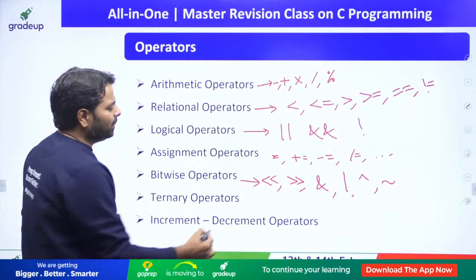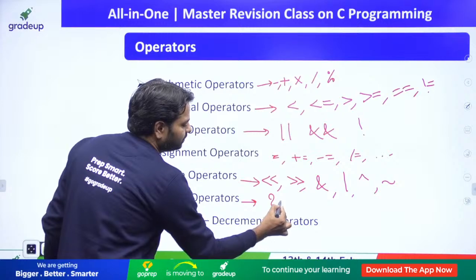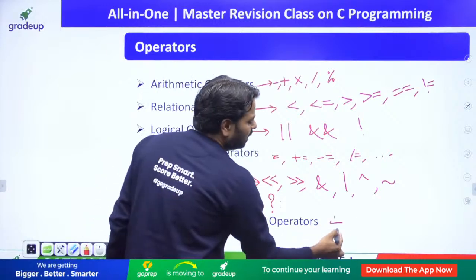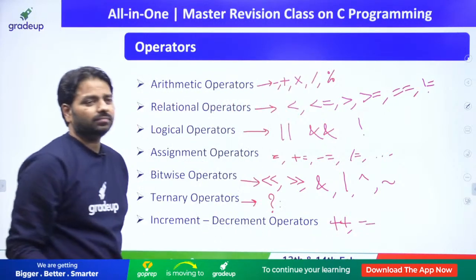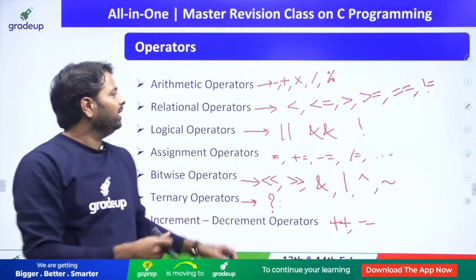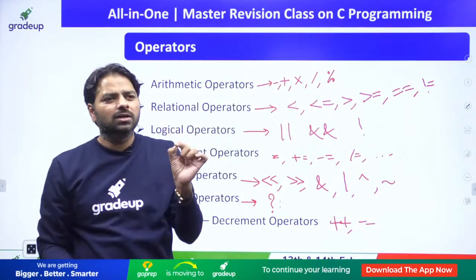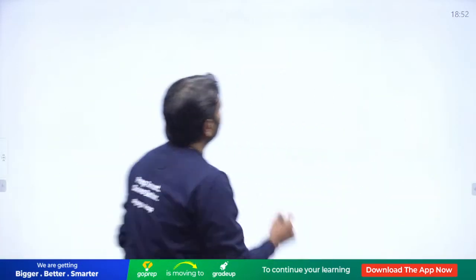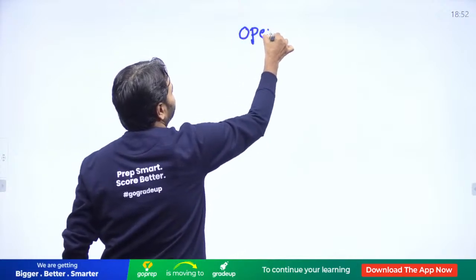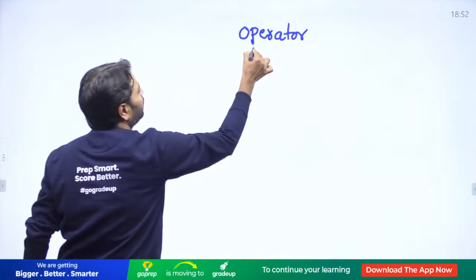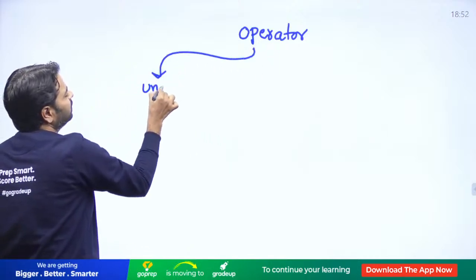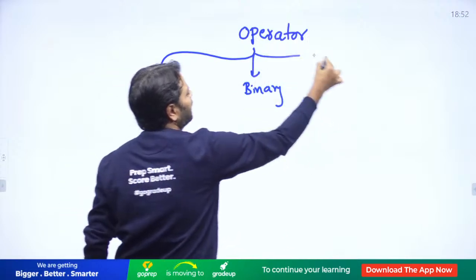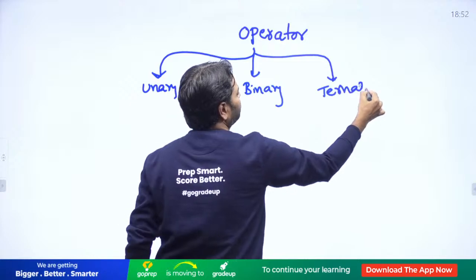Okay. Ternary operator: question mark and colon. And increment, decrement, we have double plus and double minus. Now here, when I am talking about operators, remember one point which could be asked anywhere in the world. Look at what the operator is having. When you are looking at an operator, it can be unary, or it can be binary, or it can be ternary. In C language we have only these three.